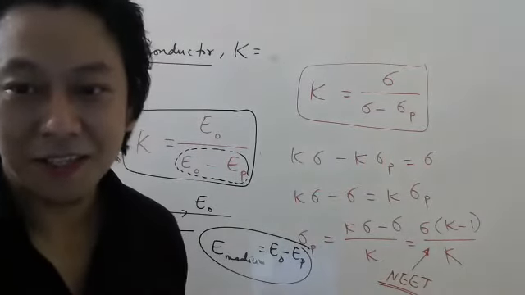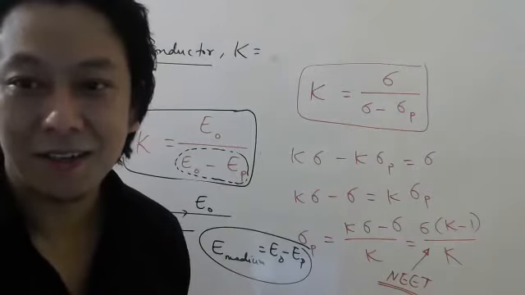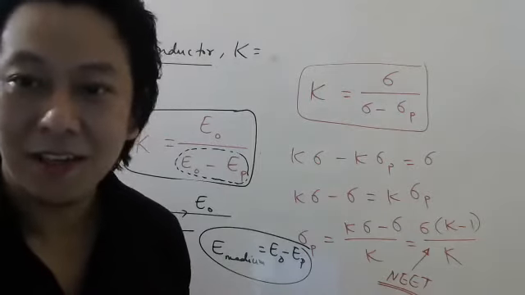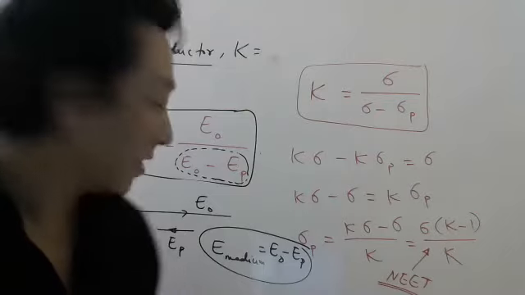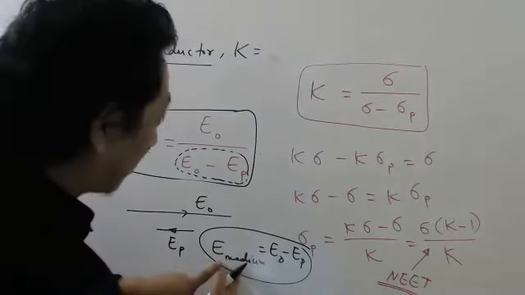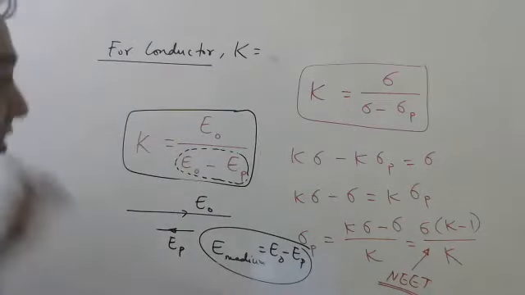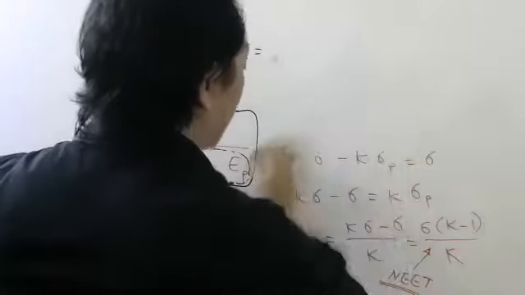Navya, correct. Navya is correct. How some of you are saying 1 and 0? Sitija, correct. Tahira, how 0 you are getting? Because electric field in conductor is 0, so denominator is 0. If denominator is 0, what will be your K?